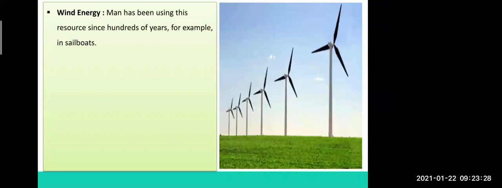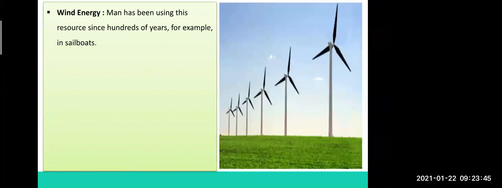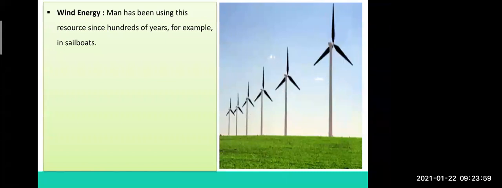Now see, wind energy. This windmill works on wind energy. Man has been using this resource for hundreds of years, for example, in a sailboat. This type of energy created by using wind is not a new idea. It was used hundreds of years ago too, but not in a windmill, rather in a sailboat, a type of boat where a sail is put forward to run the boat.